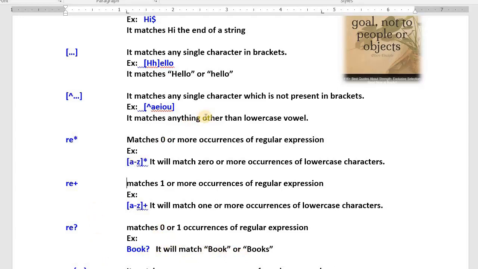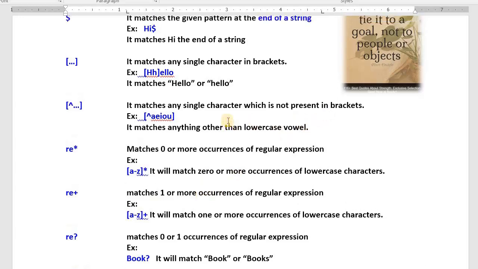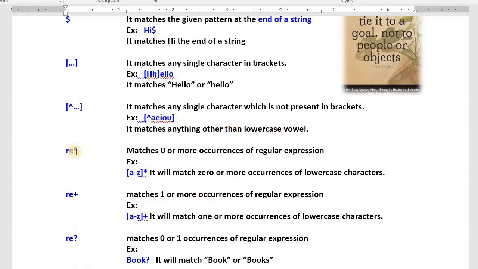Like that. "Hot" means what? Just now I was explaining. H star: H may be there or may not be there. It will locate "not". H star. But if you write H plus, it searches for "hot" only. Understood? Shall I repeat once again? If I write H star, "hot" is not there, starting with H, no. Okay. But 0 occurrences, it will match "not".